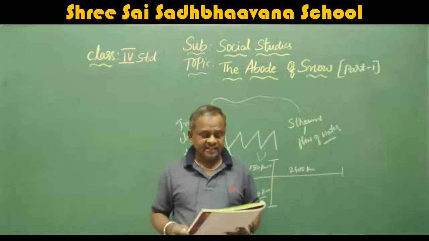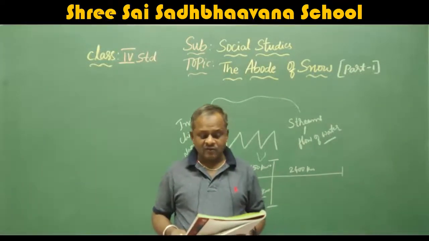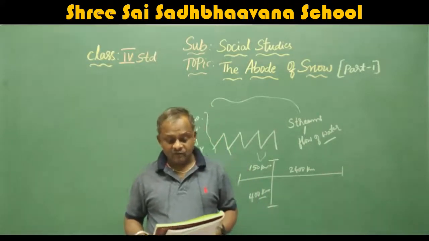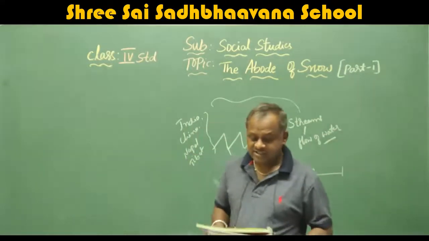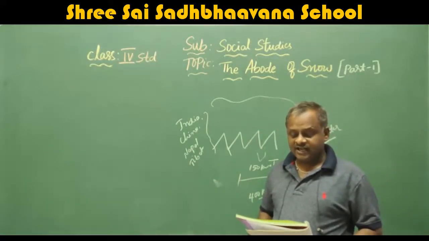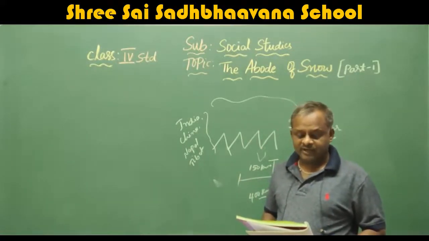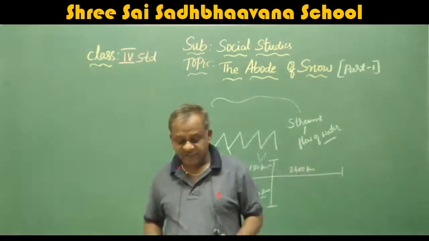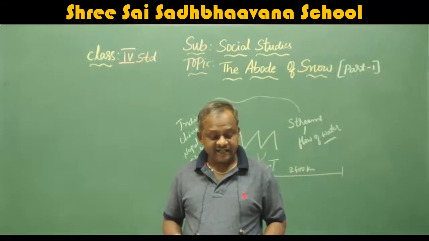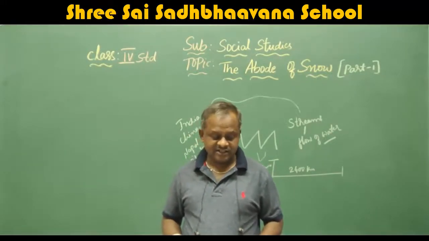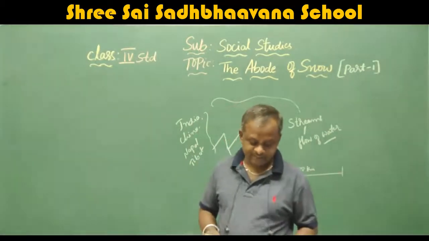Once again I will read. The Himalayas form the world's largest mountain range. They are fold mountains located in the south central part of Asia. Deep gorges and narrow valleys are formed by many streams and rivers in this region. The Himalayan range covers the entire northernmost part of India from Ladakh to the northeastern state of Arunachal Pradesh.